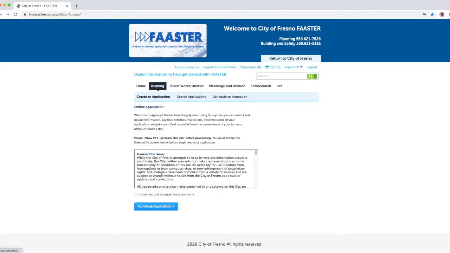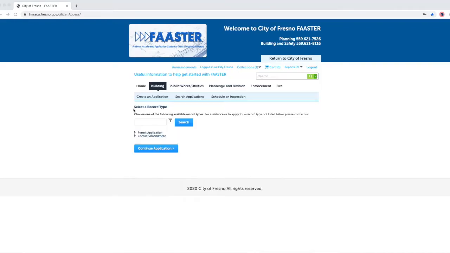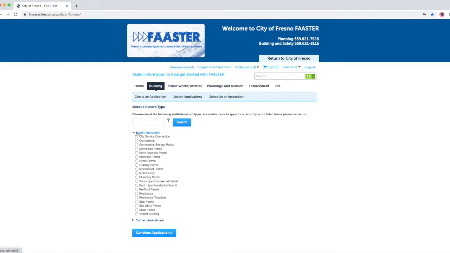Please review and accept the terms of the general disclaimer and check the box. Click on Continue Application. Your screen should look like this. Under Select a Record Type, click on Permit Application. Here you will see a drop-down menu of different building permit applications that are offered. Please select the permit for your scope of work.